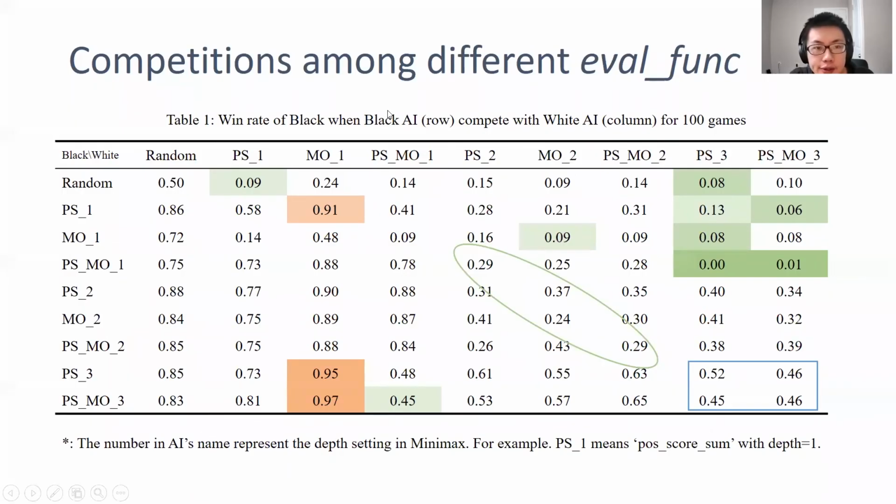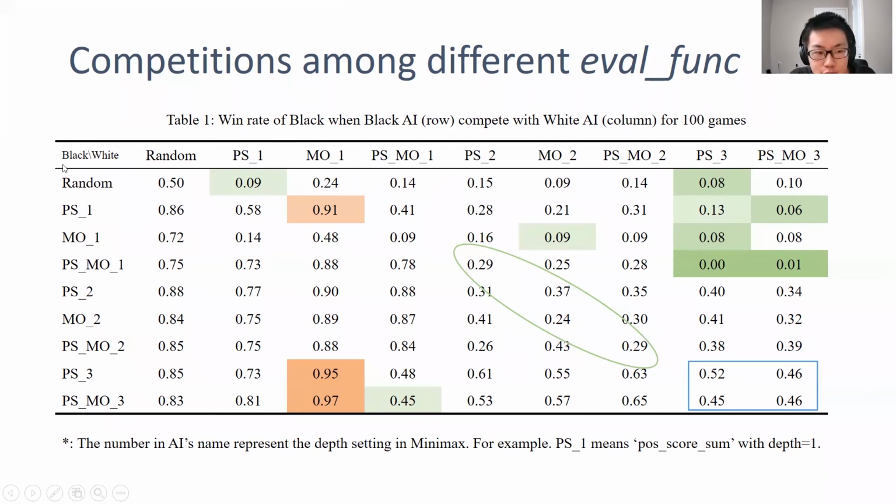In this slide, we are going to see a comparison among different evaluation functions for AIs. All these AIs except the random one are based on minimax, and their only difference is the evaluation function we choose. As we previously introduced, there are 3 kinds of evaluation functions: the PS, the MO, and positional score plus mobility. The number after the underscore is the search depth of the minimax algorithm. These 3 are depth 1, depth 2, and depth 3.